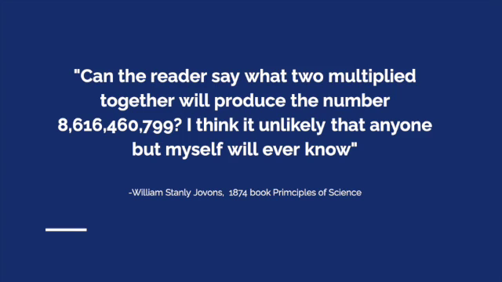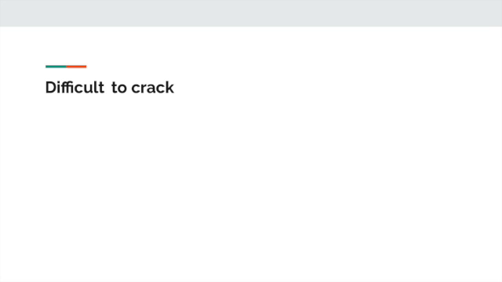So why does this work? William Stanley Jevons once said to the readers of The Principles of Science, "Can the reader say what two numbers multiplied together will produce the following number? I think it unlikely that anyone but myself will ever know." Prime numbers are an essential part of most cryptography algorithms. RSA uses 2 prime numbers to generate the 2 keys. Then what is the magic in multiplying 2 prime numbers?